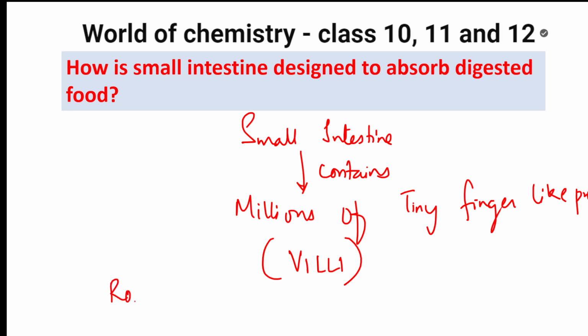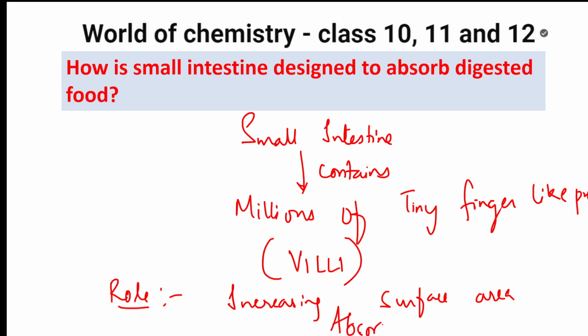What will they do? The role of villi is increasing surface area. If the surface area is increased, what will happen? Absorption will increase. So more and more absorption, and that means the food can go to the cells of the body. Easy, students?